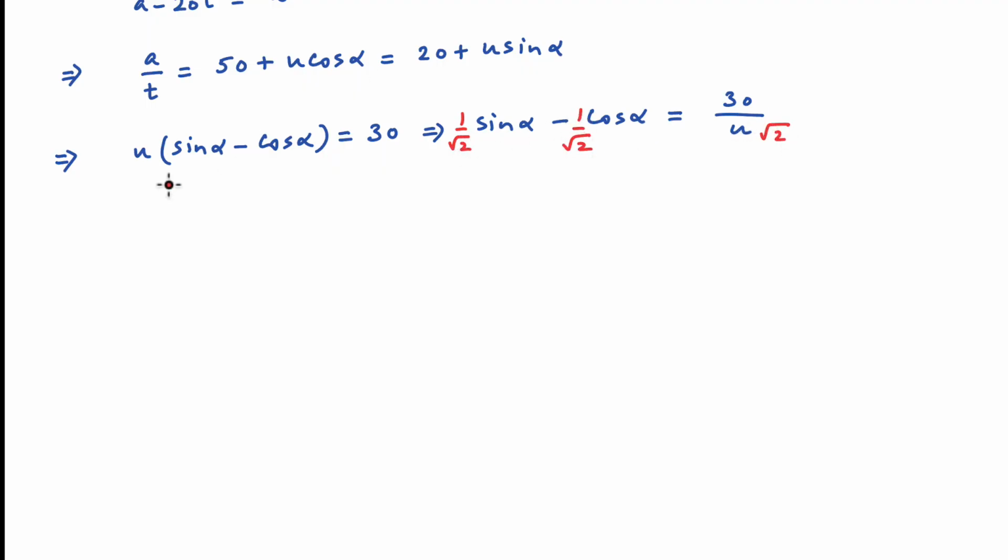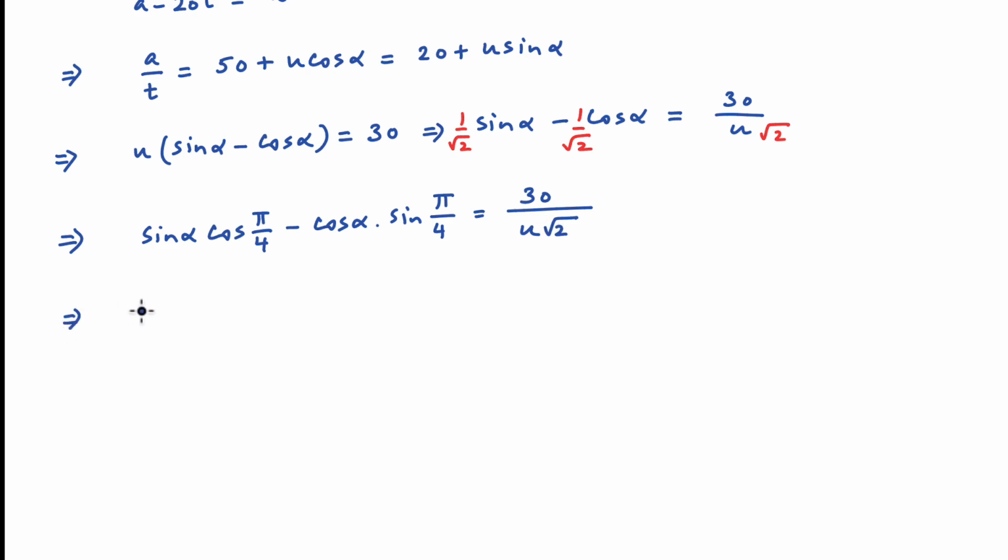The left hand side can be written as sin alpha multiplied by cosine of pi by 4 minus cosine alpha times sine of pi upon 4. And this is equal to 30 divided by u root 2 on the right hand side. Notice that the left hand side can be written as sine of alpha minus pi upon 4. And this is equal to 30 upon u root 2.